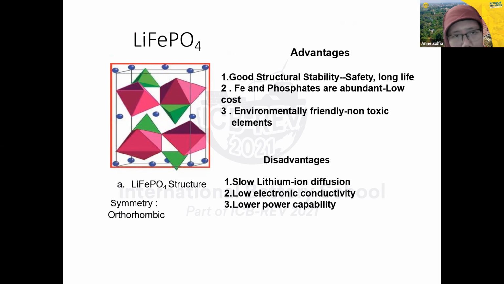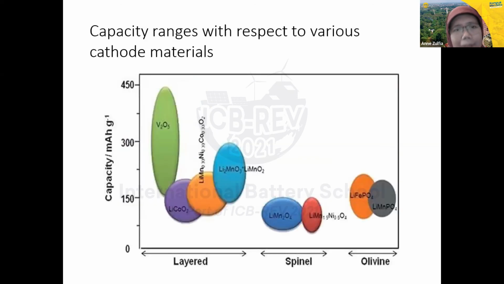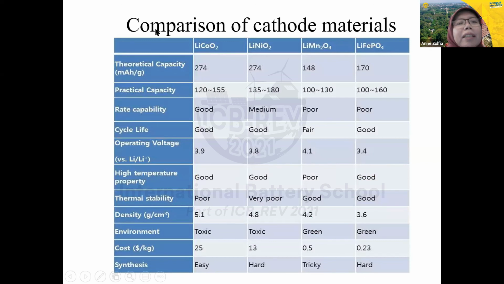So this is lithium ferrophosphate, which is a good material, is stable because they have olivine structure, but this material also is environmentally friendly, non-toxic. But the disadvantages of this lithium ferrophosphate is low lithium ion diffusion, low electronic conductivity, lower power capability. Therefore, we can improve this material. So this is the capacity range between the various materials. So this is the theoretical capacity of each material of the cathode.